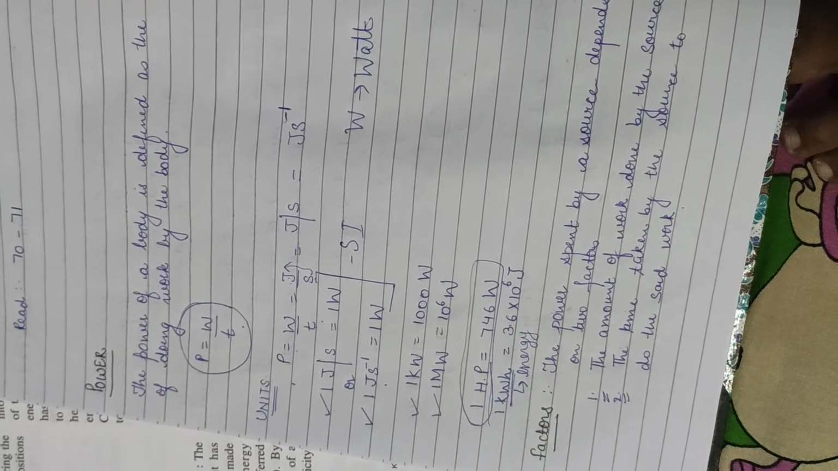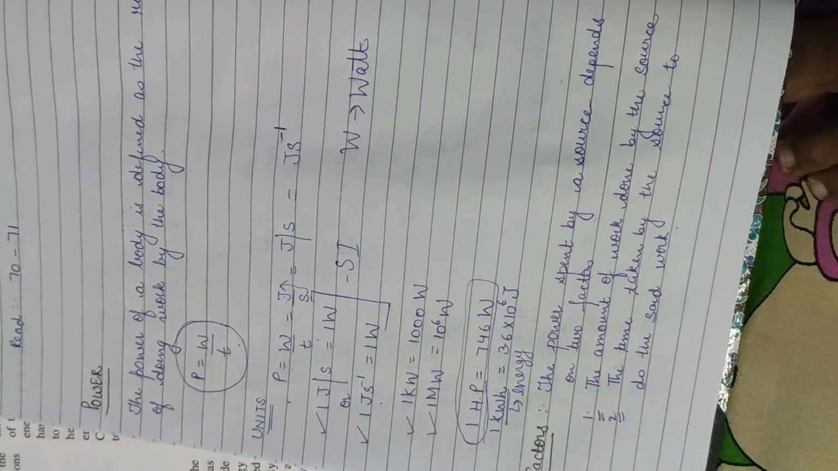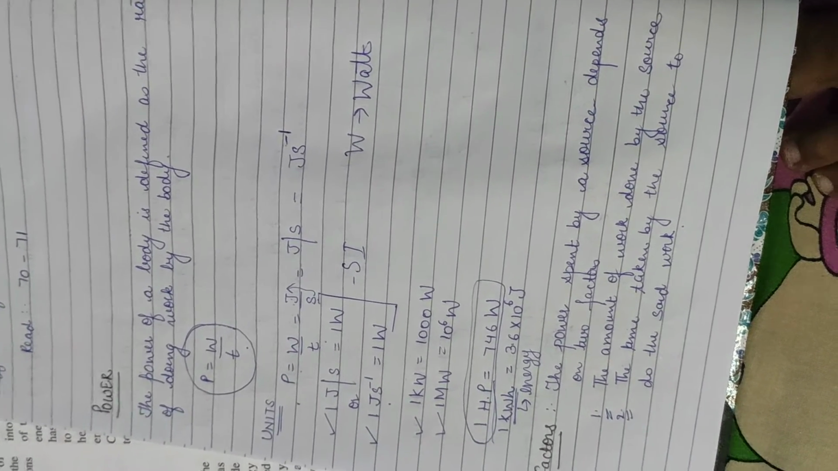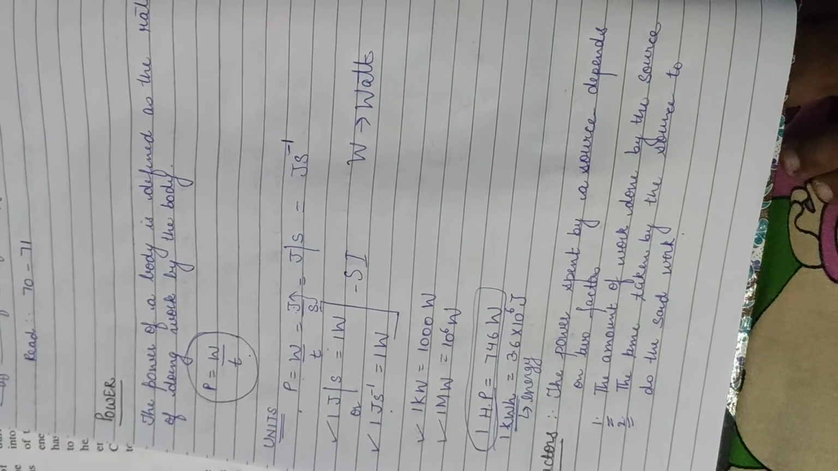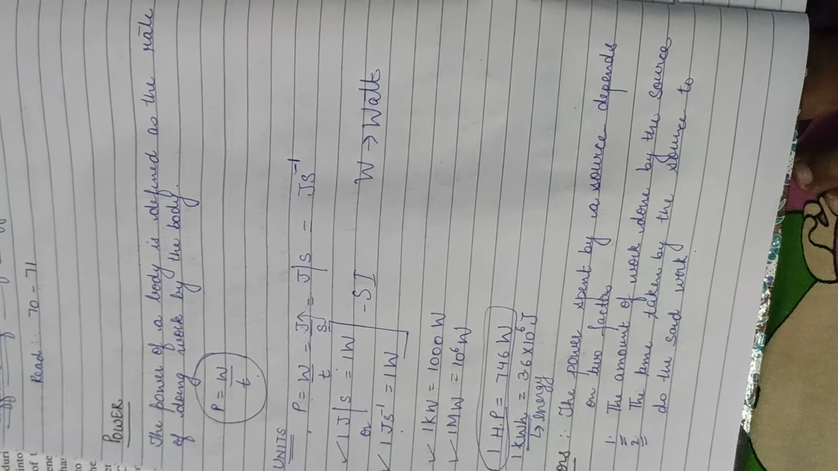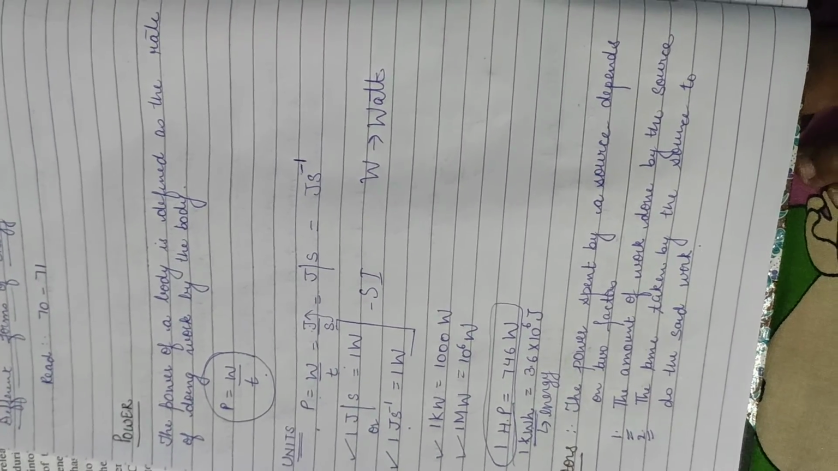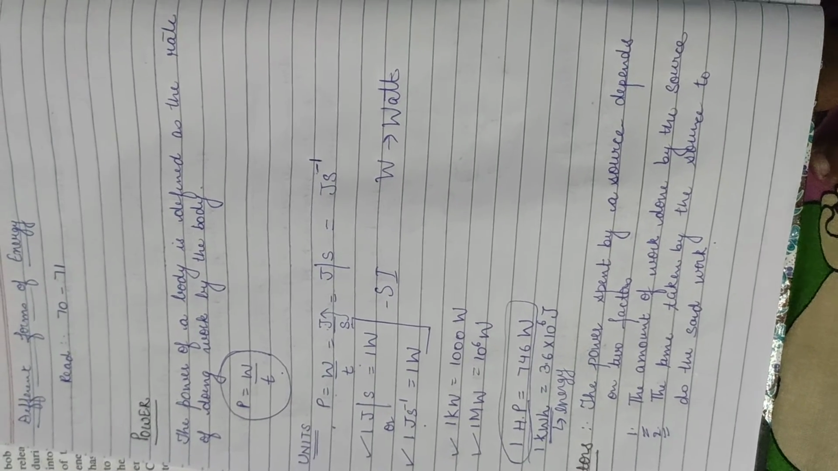Now what are the factors? Only two factors will be there. One is work and one is time. So the amount of work done by the source and the time taken by the source to do the work. So that's all about this topic. Read it carefully. I will take your doubts in the Zoom class and I will post numericals.